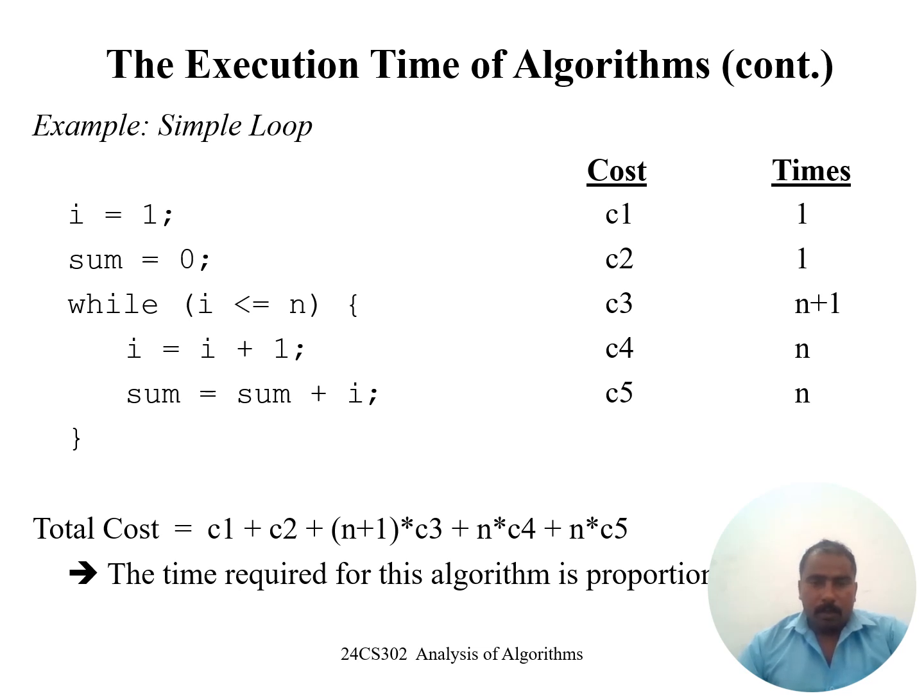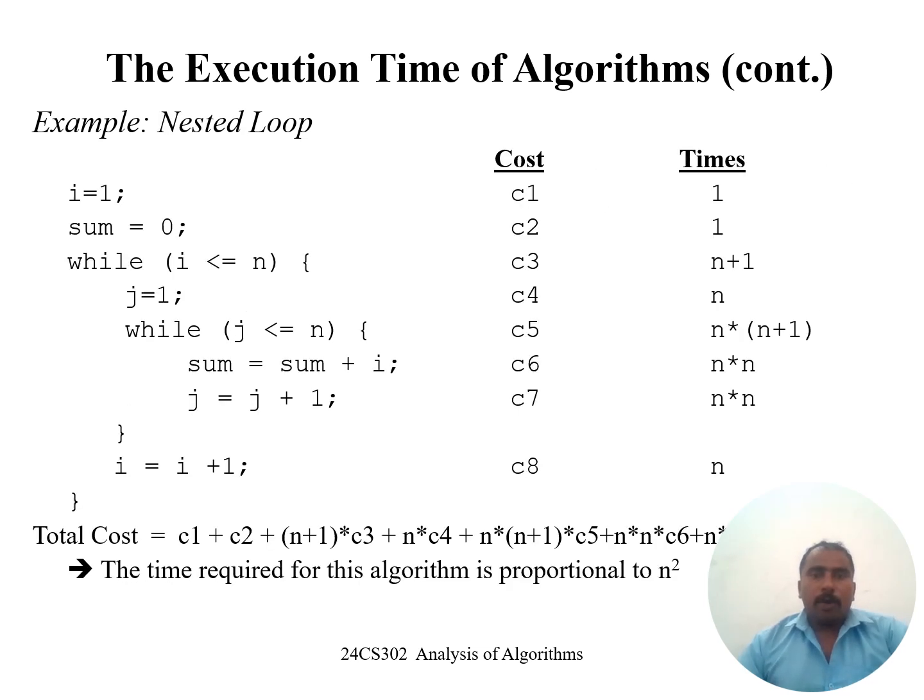We can take that. And next, we are going to take another loop, the execution time of time complexity. For example, nested loop, how to calculate the time complexity for a nested loop. We are going to see now. I equal to 1. This is the syntax of a nested loop. We already have one while loop. Within the while loop, we are going to declare another while loop. For example, this is the syntax.